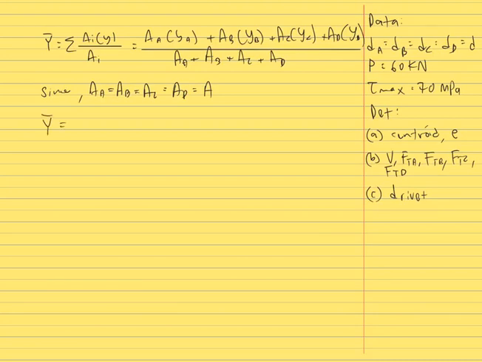So y bar equals A times YA plus YB plus YC plus YD, divided by 4A. So A can be cancelled out.